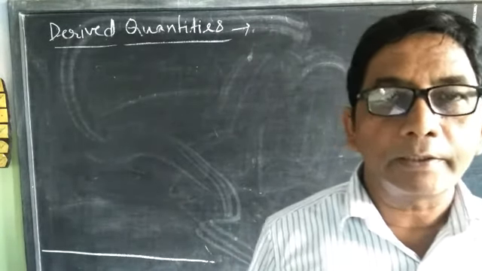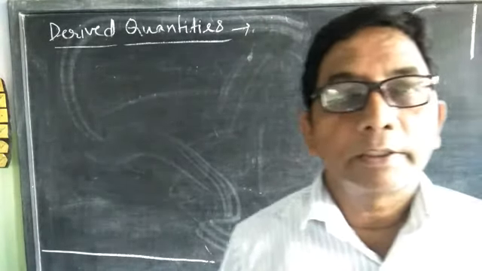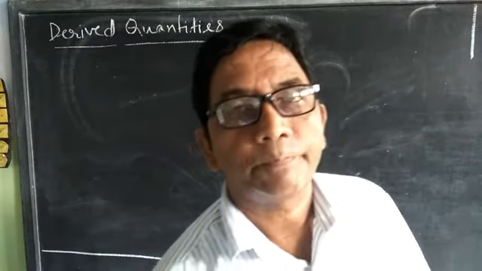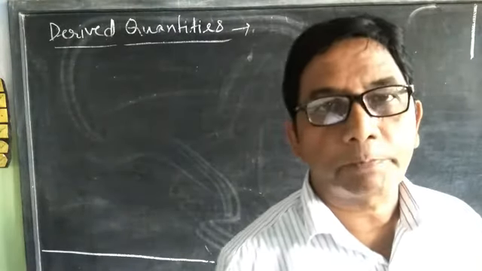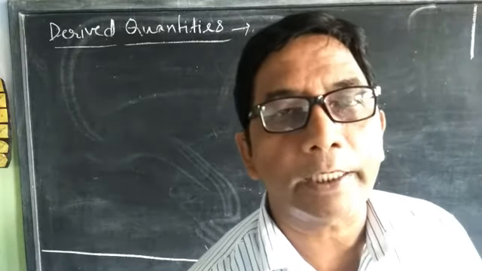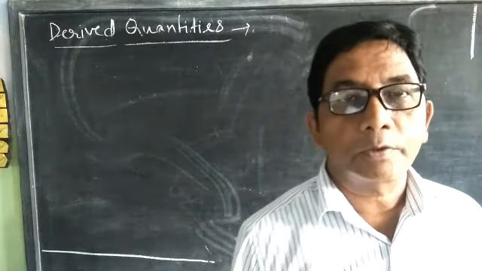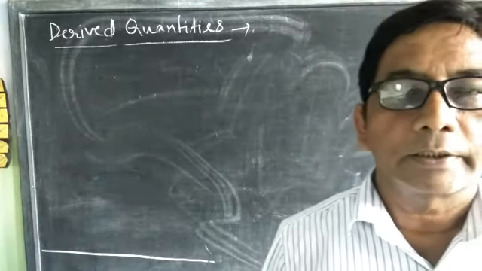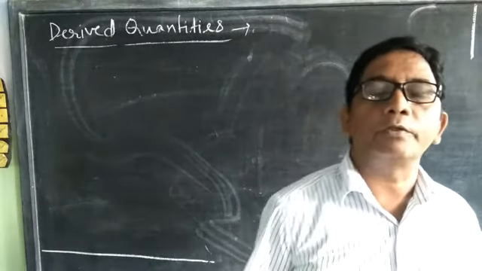For example, speed is equal to distance upon time, velocity is displacement upon time, acceleration is change in velocity upon time, force is mass into acceleration. These are derived units.